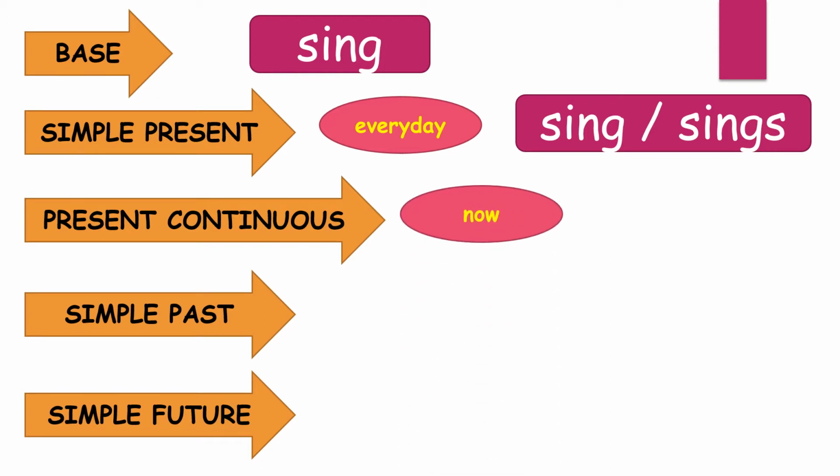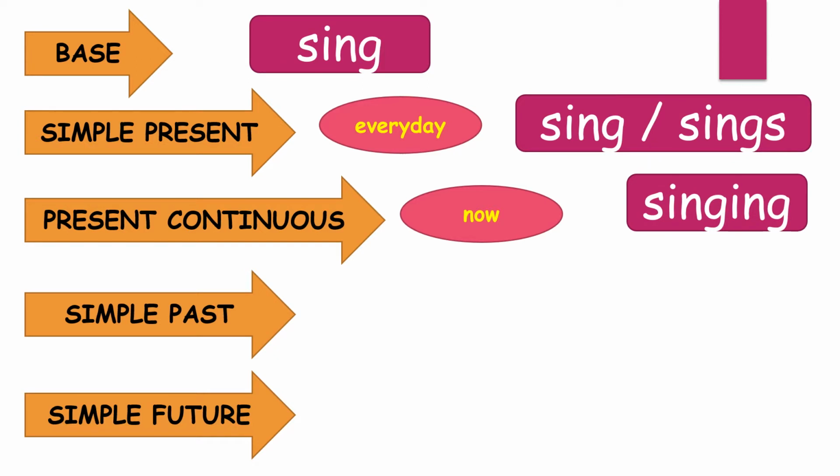Let's say the action is taking place now, so we use the present continuous. This time, we add ing to the verb. So the verb sing will become singing. I am singing now. He is singing now. We are singing now.